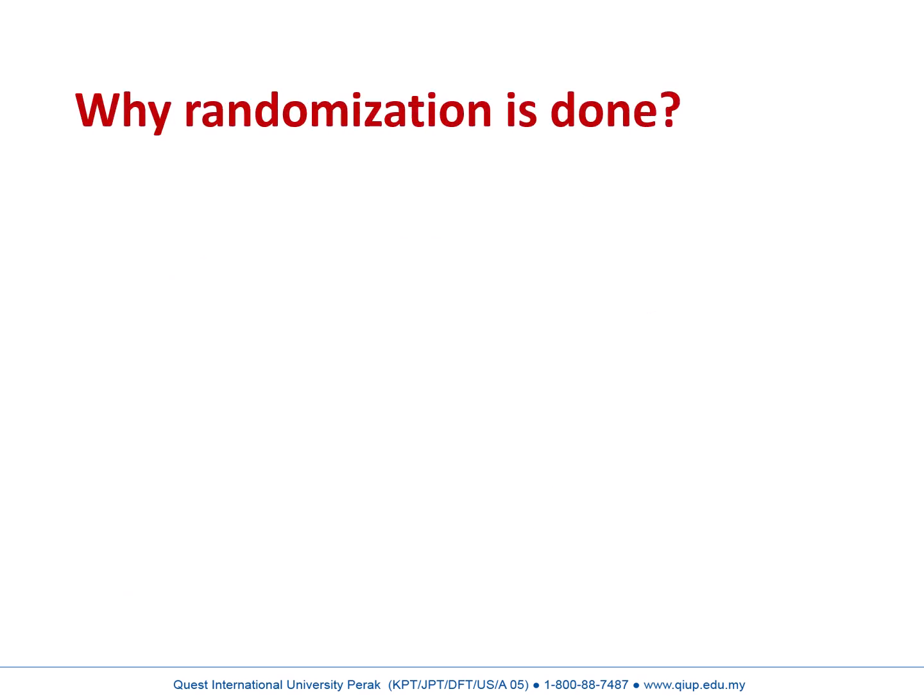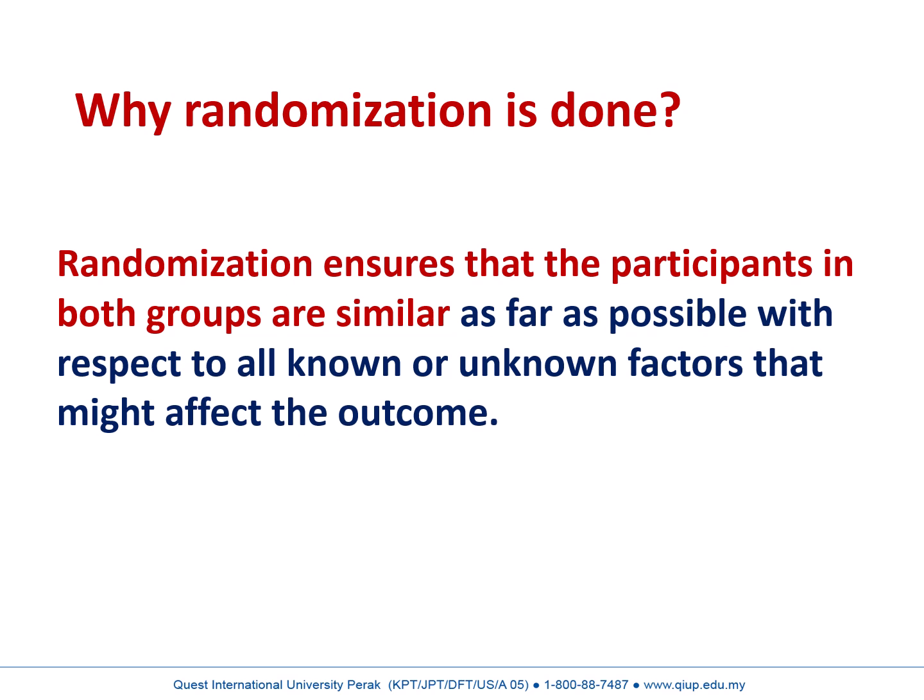Why is randomization done? Randomization ensures that the participants in both groups, the experimental group and the control group, are similar as far as possible with respect to all known or unknown factors that might affect the outcome. There are so many factors. Known factors are there, unknown factors are there. So those in the experimental group and the control group should be similar based on all factors. That's why randomization is done.